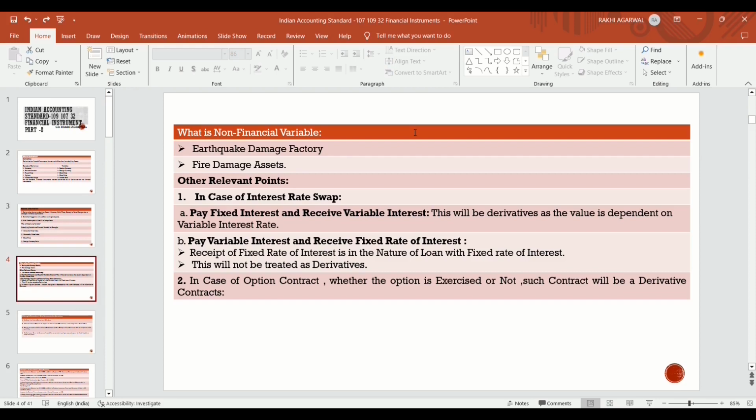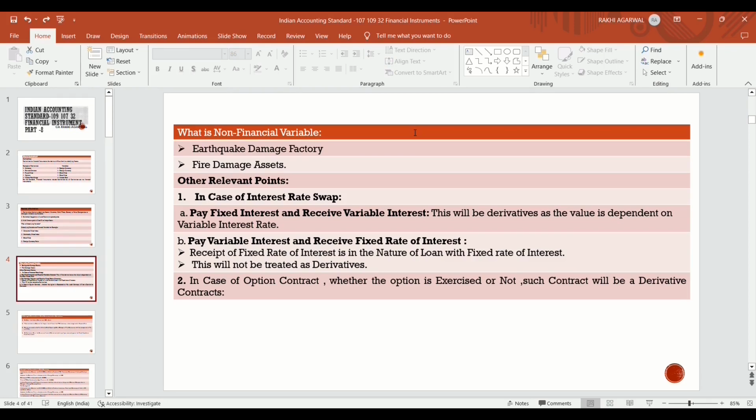Receipt of a fixed rate of interest is in the nature of a loan with a fixed rate of interest. This will not be treated as a derivative. If you are paying a variable interest rate and receiving a fixed rate of interest, it is in the nature of a loan with a fixed rate of interest. You are receiving an amount which is fixed. So if the fixed-to-fixed criteria are met, this will not be treated as a derivative.